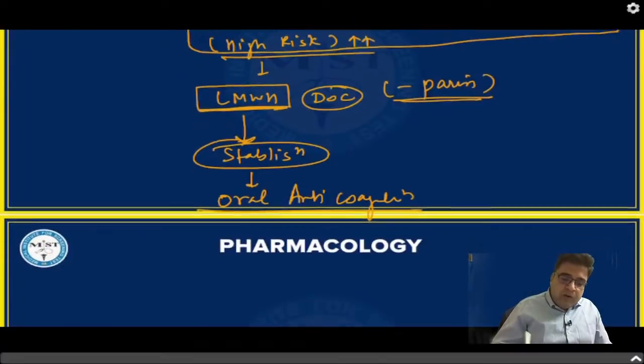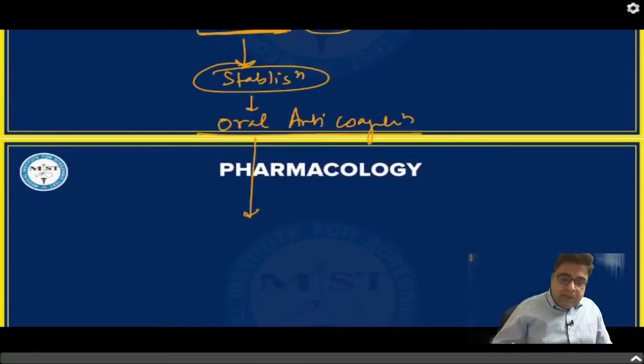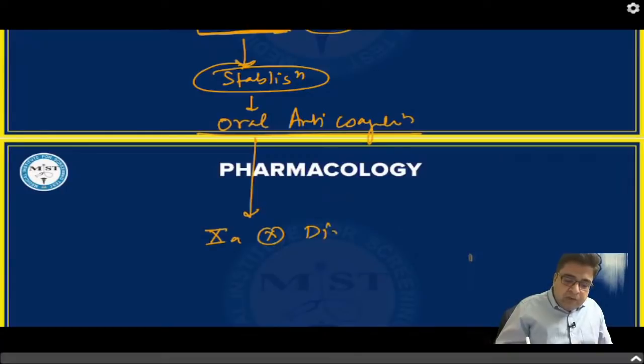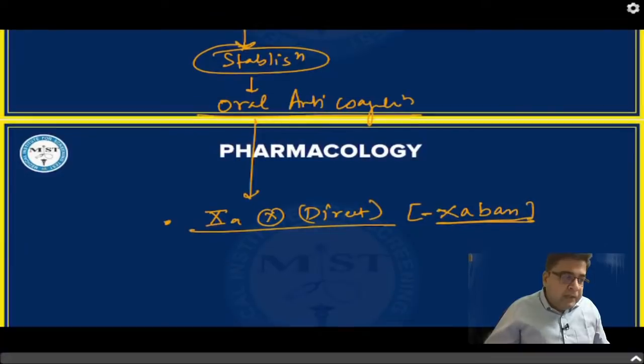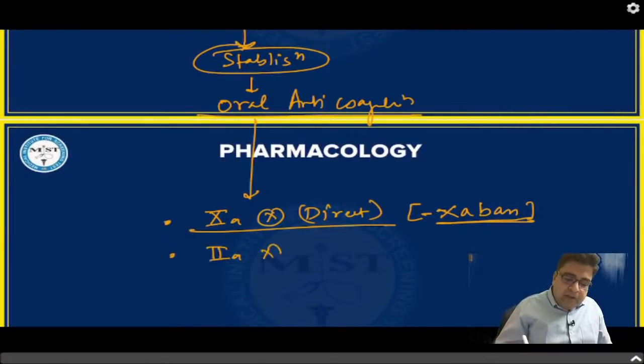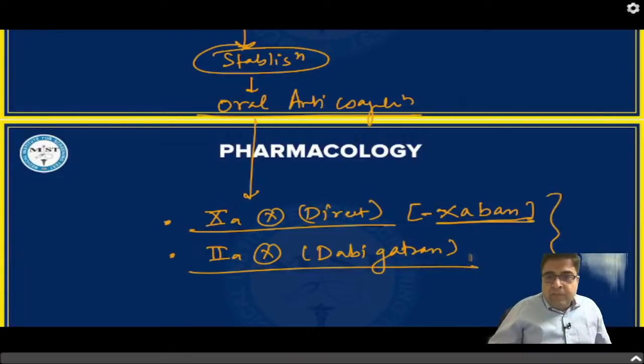And when you want to give an oral anticoagulant medicine to this patient, please remember you have to give medicines which are direct factor 10 inhibitors by oral route. These medicines' names end with xaban, that is factor 10A ban. Or you can give a factor 2 inhibitor by oral route. This is only one drug, dabigatran. So you have to choose any of these medicines.